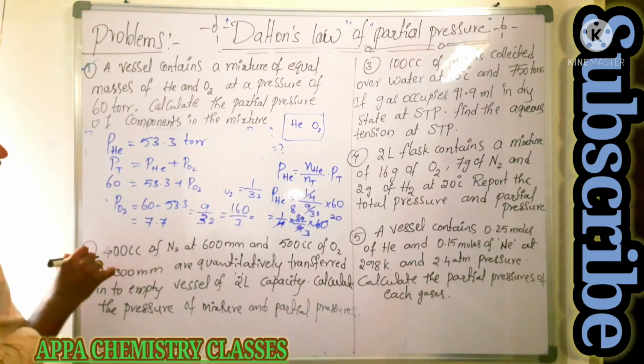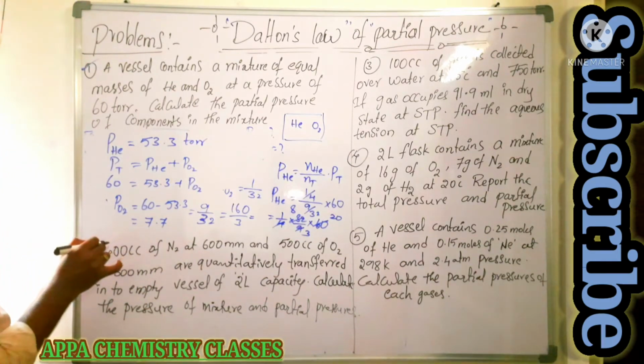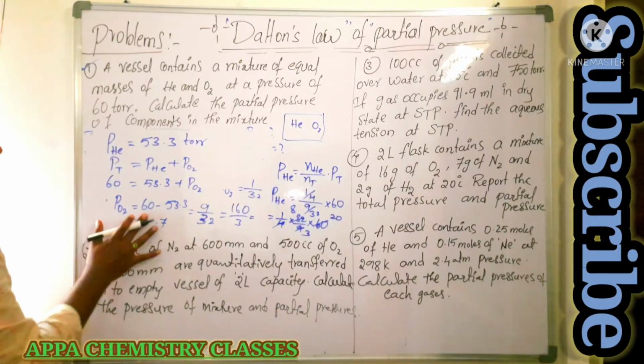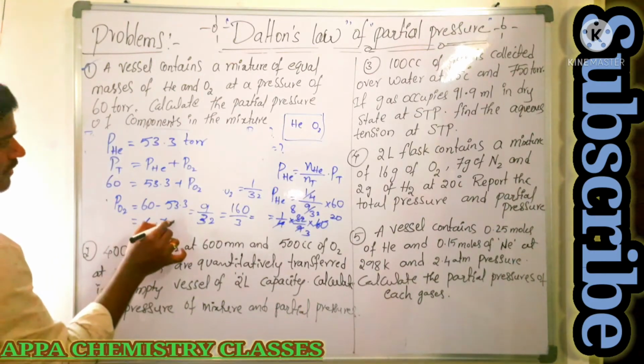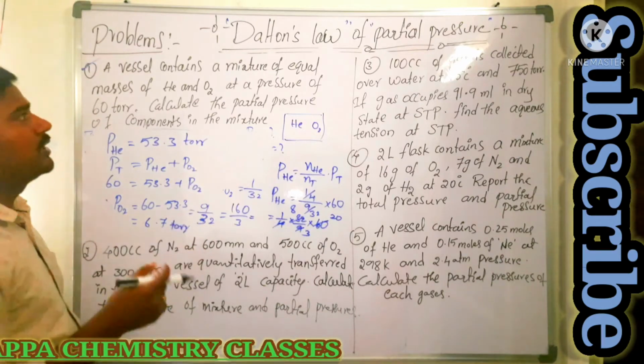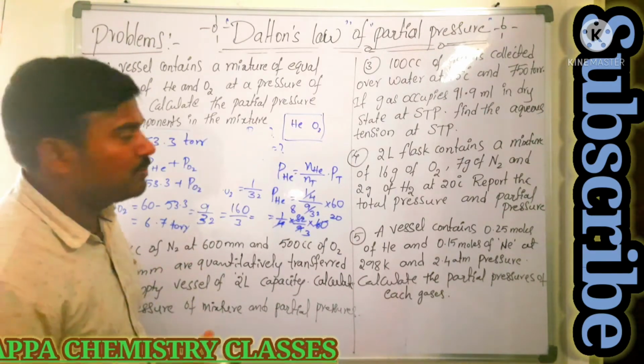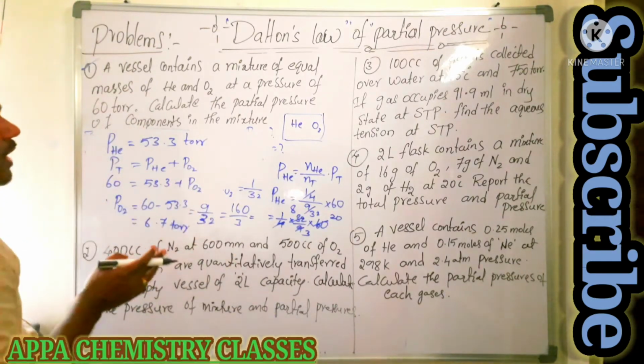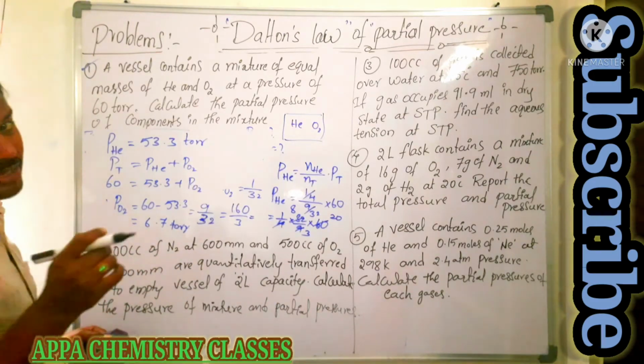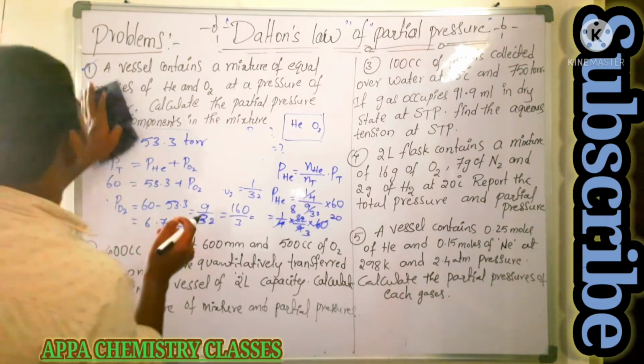7.7 it is. Is that clear? So 7.7 only or 6.7? 6.7 it is. 6.7 torr. Is that clear? That is the way you need to calculate the partial pressure. I think the first question you have understood. You pause the video and note it down. So next one.